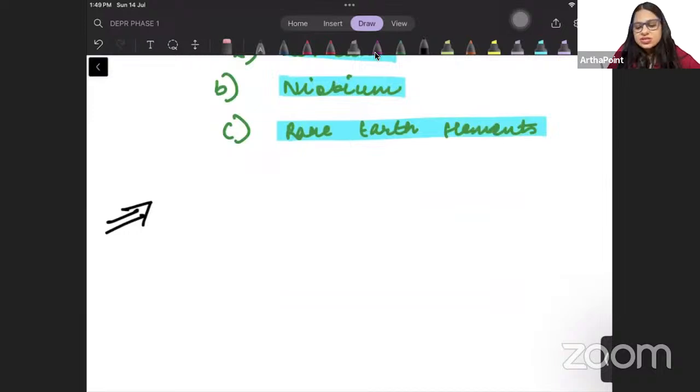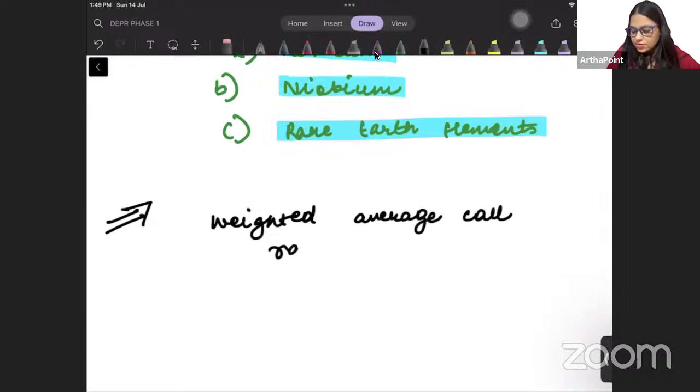So what was weighted average call rate during 2023-24? What was the weighted average call rate during 2023-24?